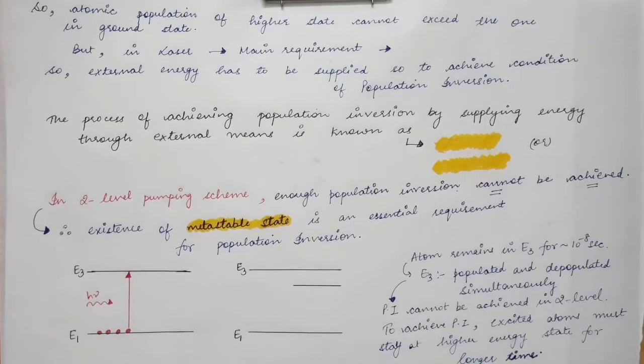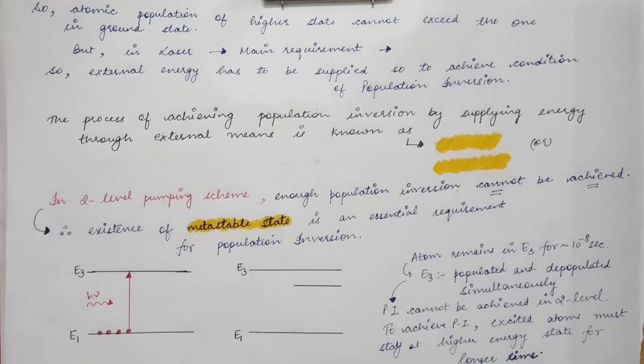And that's obvious because the excited state is an unstable state. It is less stable as compared to the ground state. So most of the atoms prefer to be in the ground state under normal conditions. But for lasing action to occur, we must have the population inversion condition achieved.